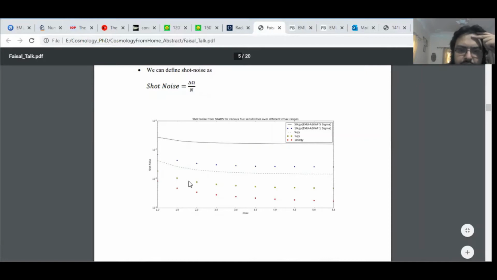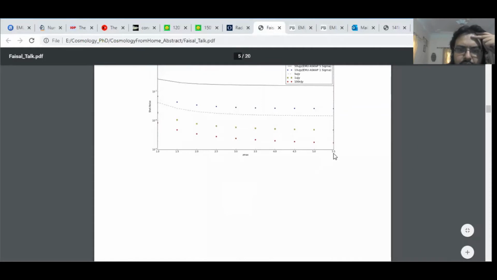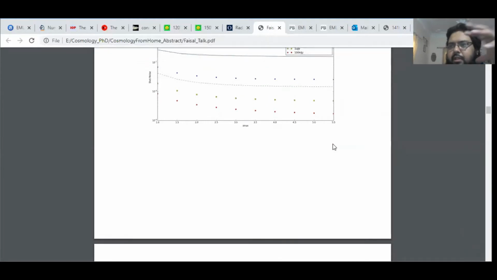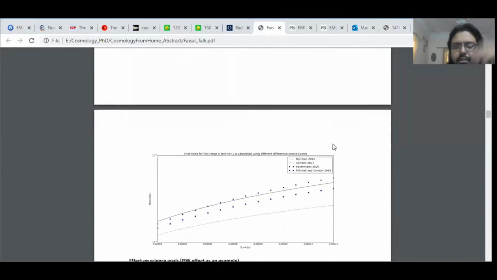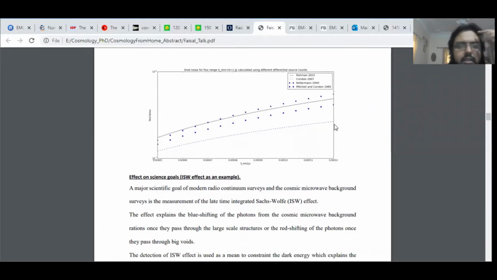So we have this for different redshift ranges. Of course, if we go to higher redshift and more sensitive surveys, we will have lesser and lesser shot noise contribution. This contribution is important for high multipole values, in cross correlation or autocorrelation, because shot noise can dominate the Cl values in that region. This is the shot noise for different distributions. We can see for more sensitive we have less shot noise, for less sensitive we have higher shot noise.